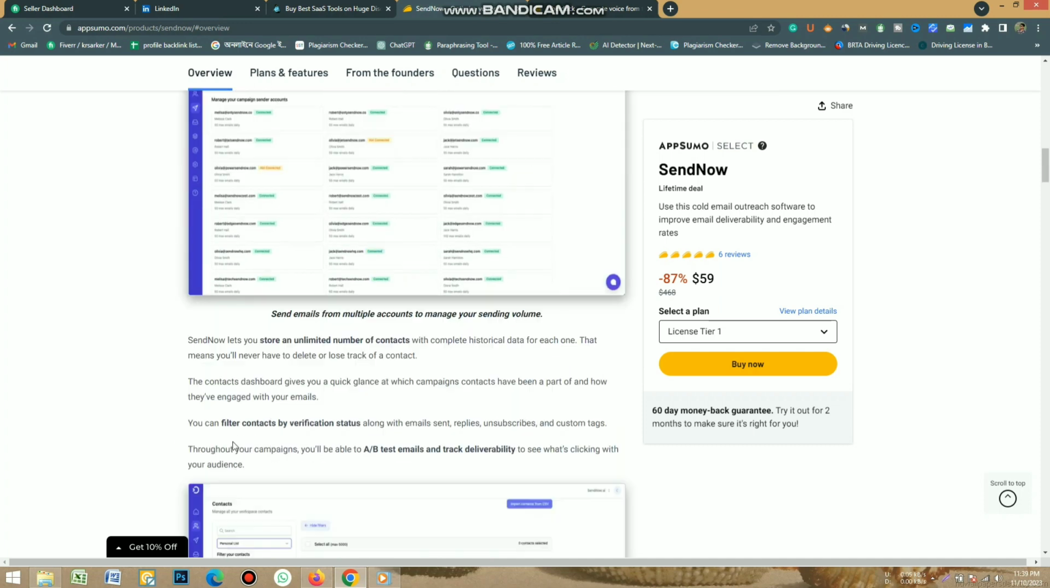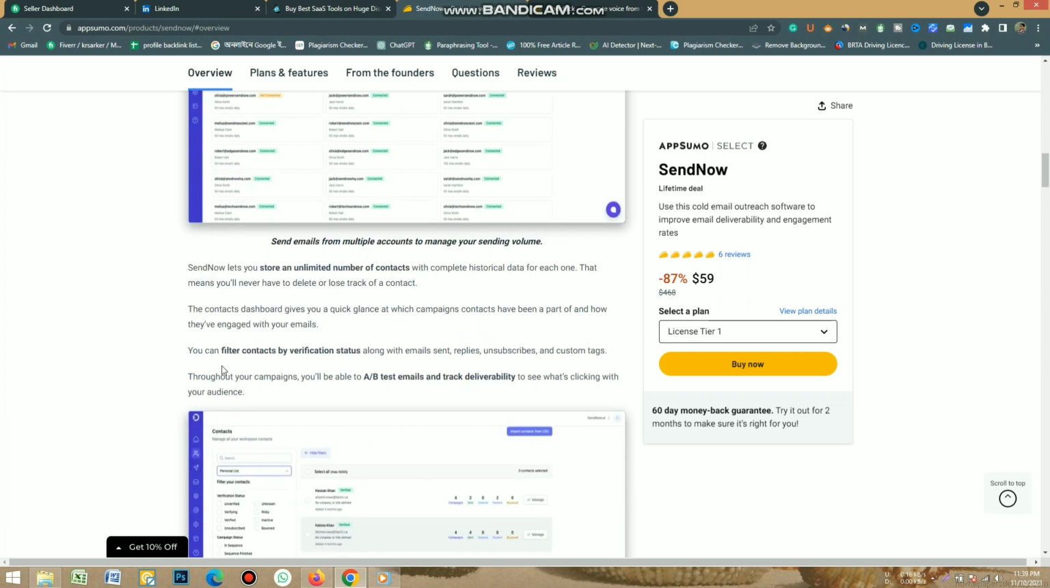Store unlimited contacts. SendNow lets you store an unlimited number of contacts with complete historical data for each one. That means you'll never have to delete or lose track of a contact. The Contacts dashboard gives you a quick glance at which campaigns contacts have been a part of and how they've engaged with your emails.